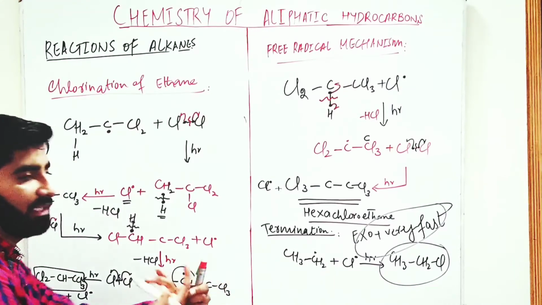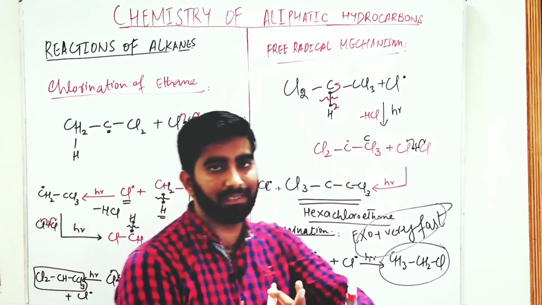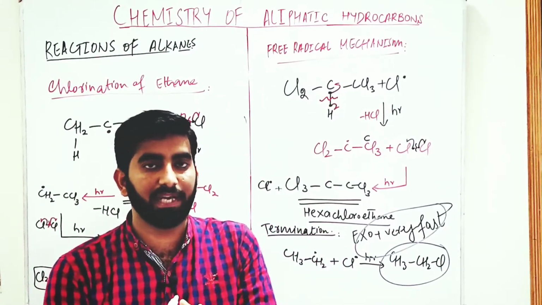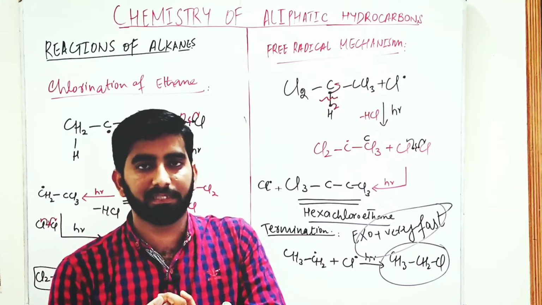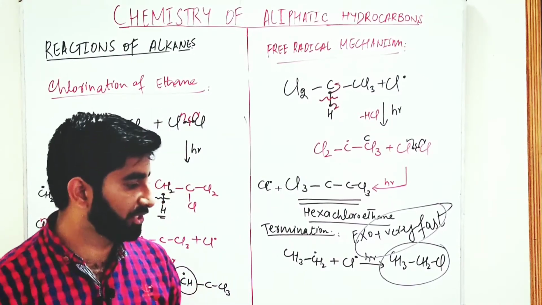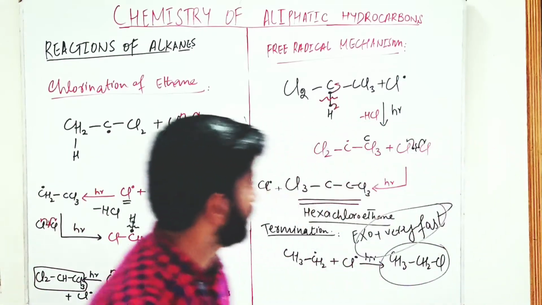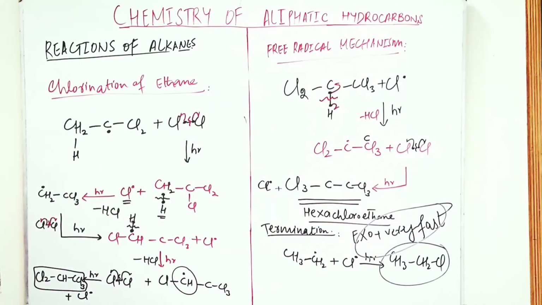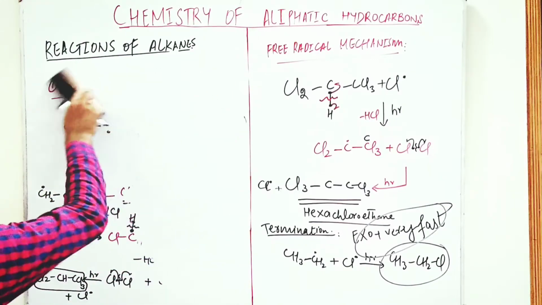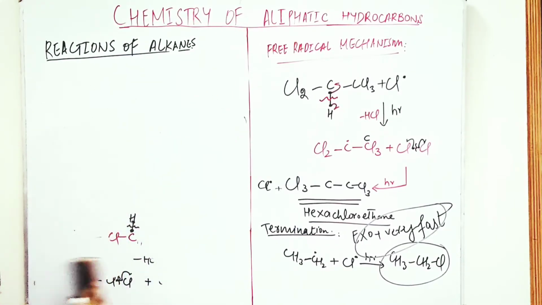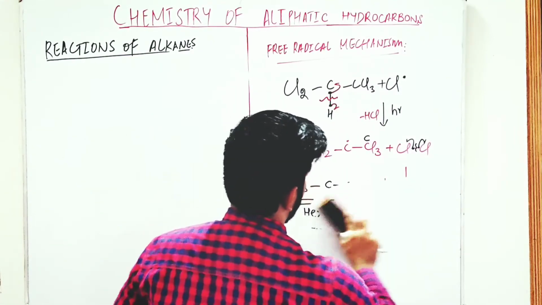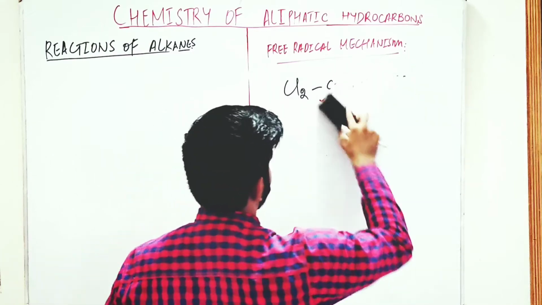So there are three steps. One is the initiation, in which free radicals are formed. That is our endothermic and rate determining step. Second is the longest propagation step, and third one is termination. That is our exothermic and very fast step. So this is the halogenation or chlorination of ethane. Next we are going to talk about the oxidation reaction of alkanes.